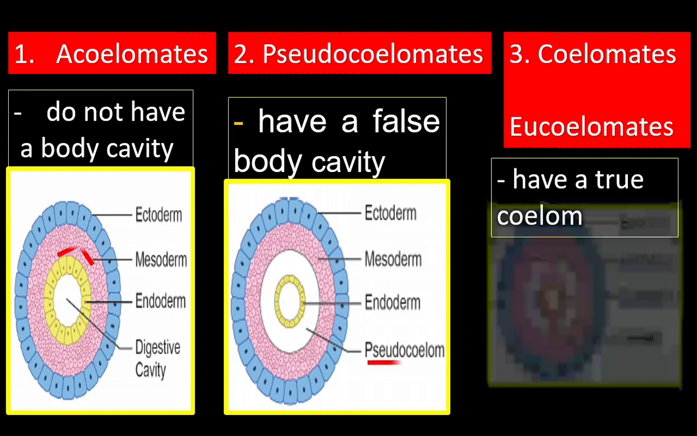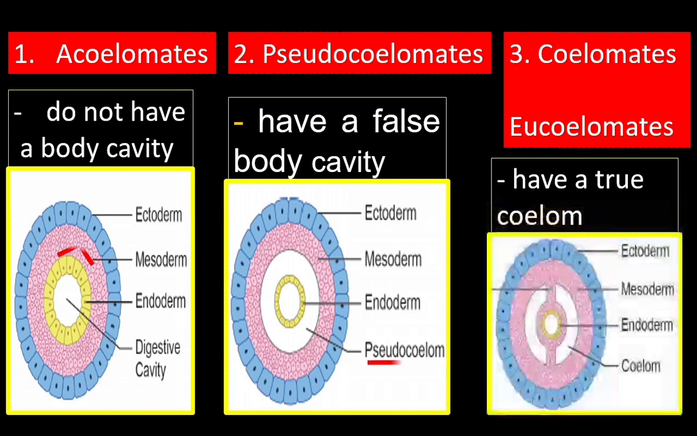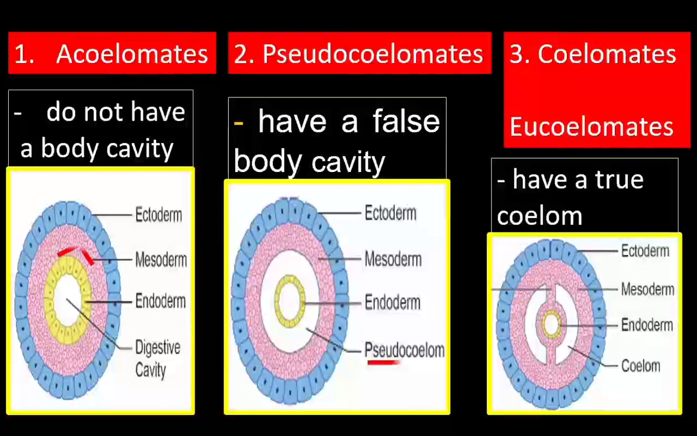The third one is eucoelom. Animals having true coelom are called as eucoelomates or coelomates. Here the body cavity or coelom is present within the mesoderm. Carefully observe, you can find the cavity within the mesoderm. The cavity is covered by mesoderm.